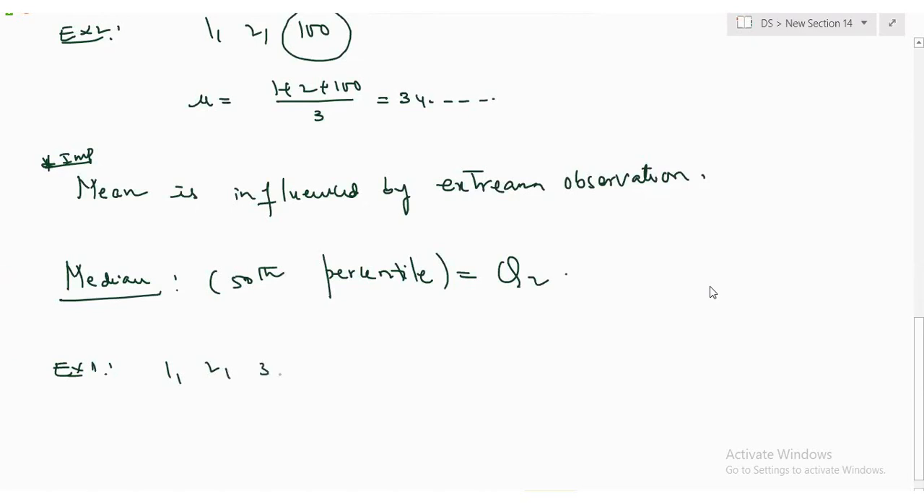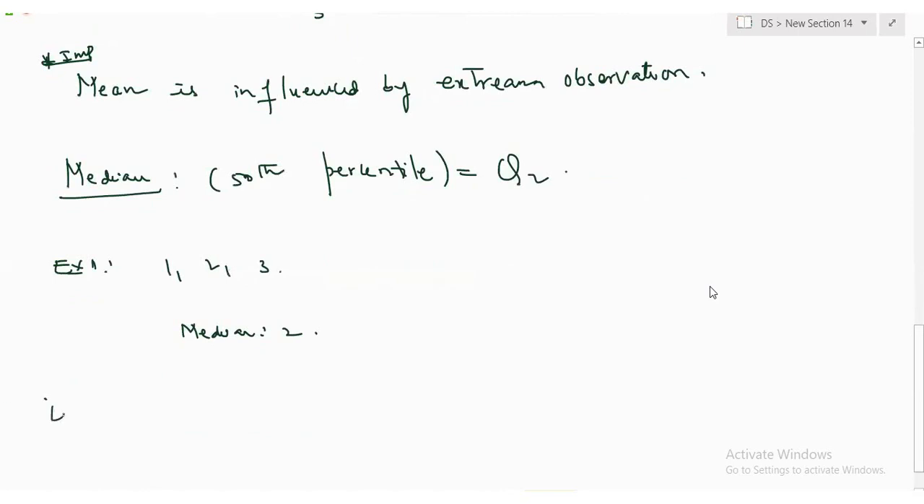1, 2, 3, median is 2. Example 2. What about this? Median is how much? Still it is 2. So your median is not getting influenced by extreme observations. So if your data has a lot of extreme observations, what is the best measure to use? Median, not the mean. So this is clear to everyone.